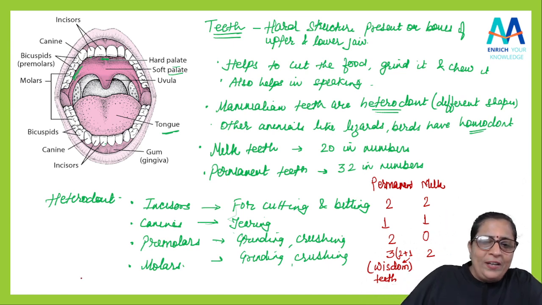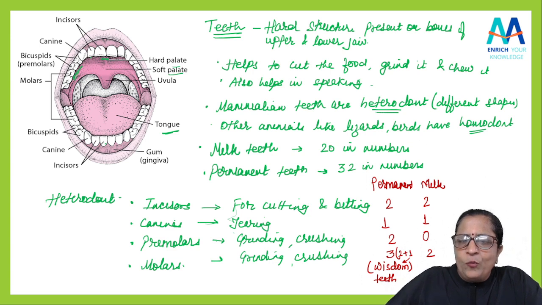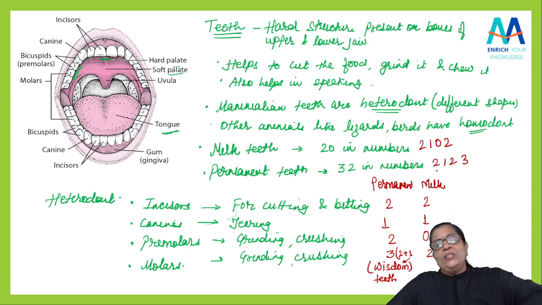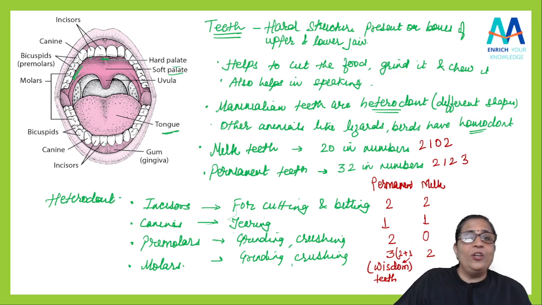So you can note it down, or you can remember the numbers this way. If I am writing for 20 teeth, you can write the formula like 2102. You can remember it like this: 2102. So 2 incisors, 1 canine, 0 premolars, and 2 molars. And in the case of permanent teeth, we can say again, it will be 2, 1, 2, 3, isn't it? 2 incisors, 1 canine, 2 premolars and 3 molars. In the 3 molars, 2 will be molars and 1 will be the wisdom tooth.